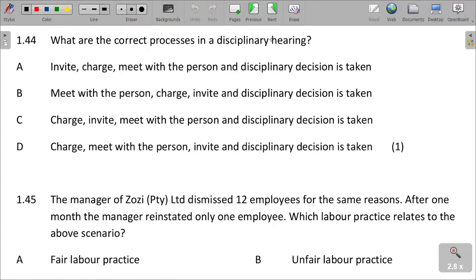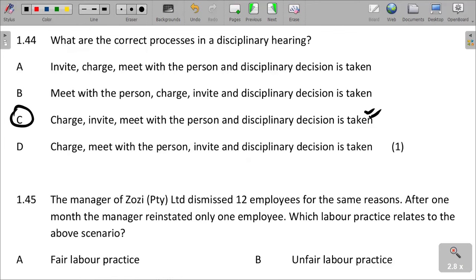What are the correct processes in a disciplinary hearing? It's supposed to be saying there must be a charge that is levied, and then the invitation to invite the alleged person, meet with the person, and then a disciplinary decision is taken. So it must be charge, invite, meet the person, disciplinary decision is therefore taken, which can be the right answer, being that C.